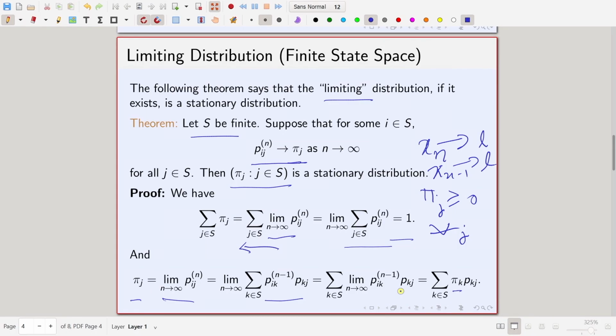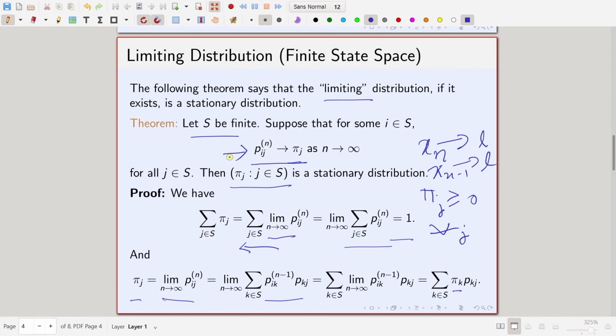So, this is a way of finding stationary distribution, but it is not the easiest way, because finding this Pij^n is not always an easy task. Whether it is a useful method or not is a different thing, but it is also telling you that if the limiting distribution exists, it is a stationary distribution. Fine.